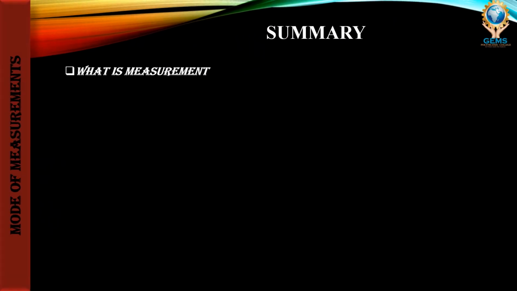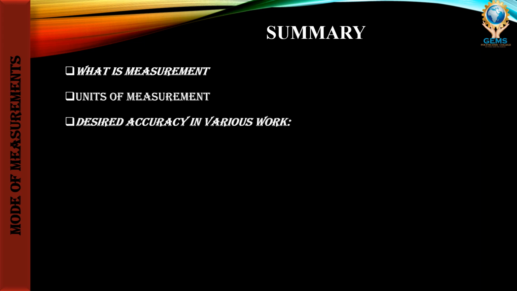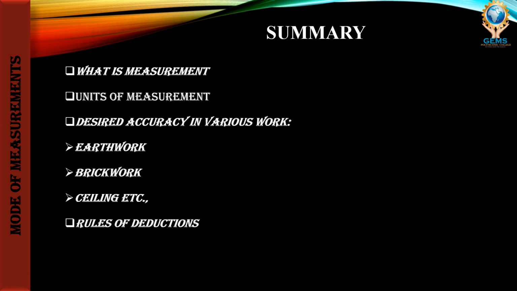So this is about lecture 21. It is just a review of the things we have learned. Some key points I have mentioned, you just need to refer. We have learned what is measurement, the units of measurement, desired accuracy in taking measurements of various items of work, such as earthwork, brickwork, ceiling, etc. Then the rules of deductions for brickwork, plastering and pointing work. That's it for today's session. In the next class we will continue with unit 4.